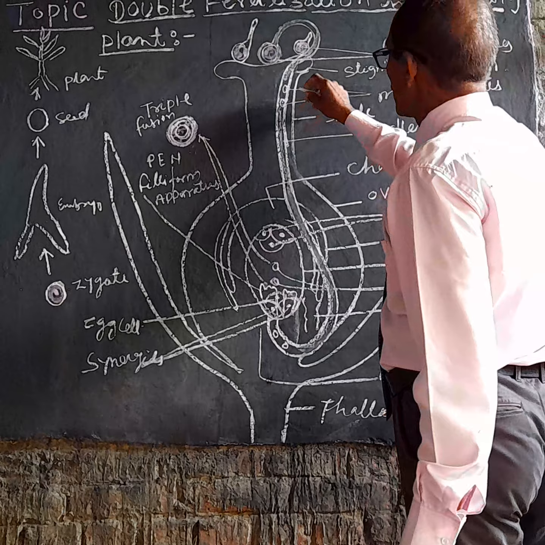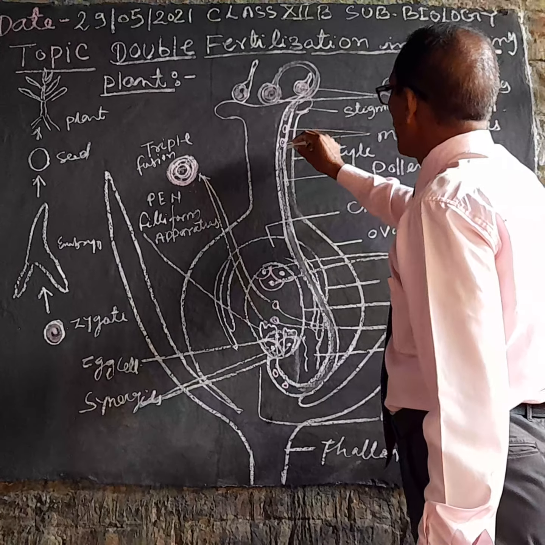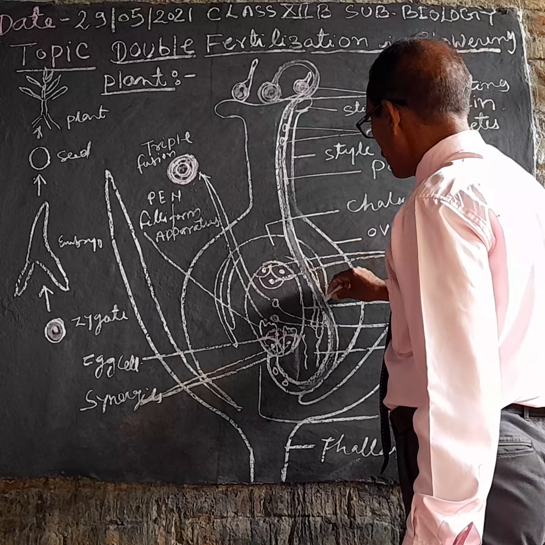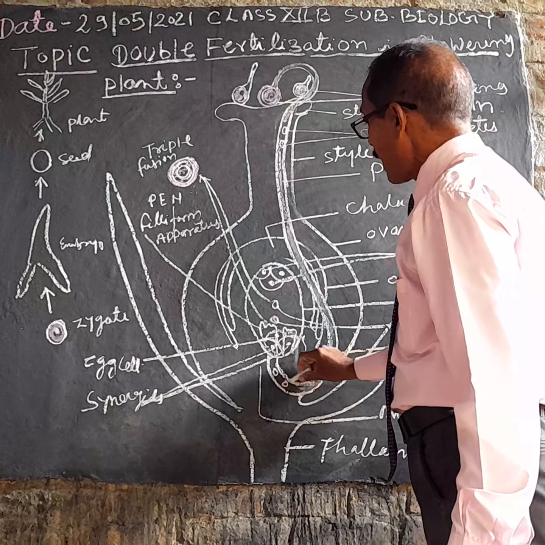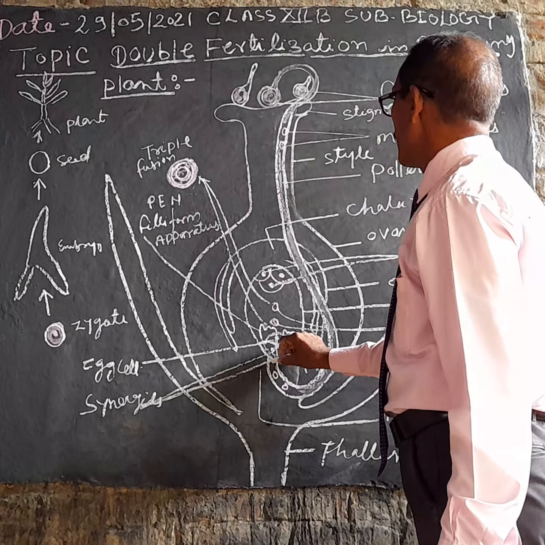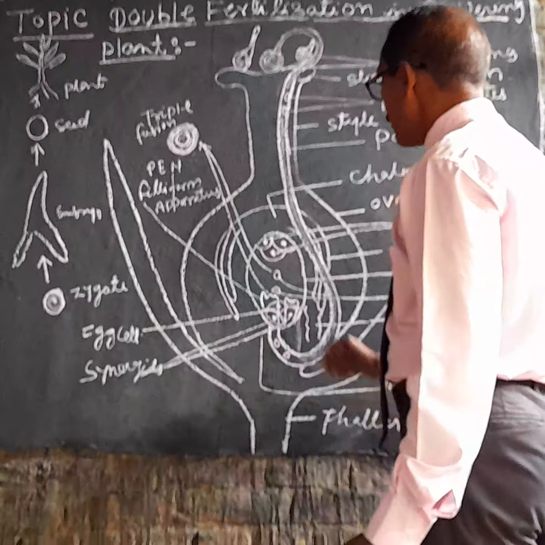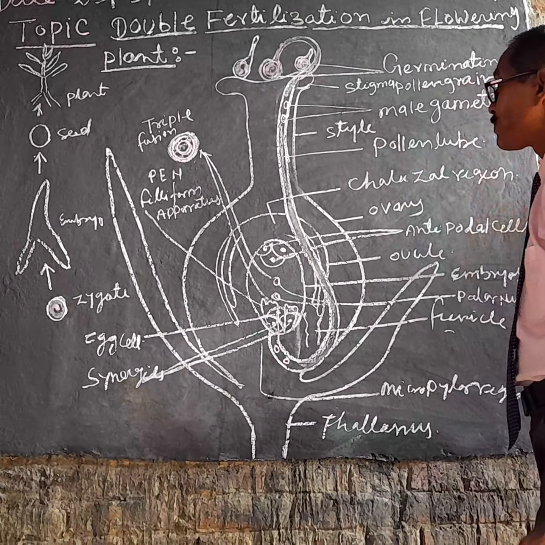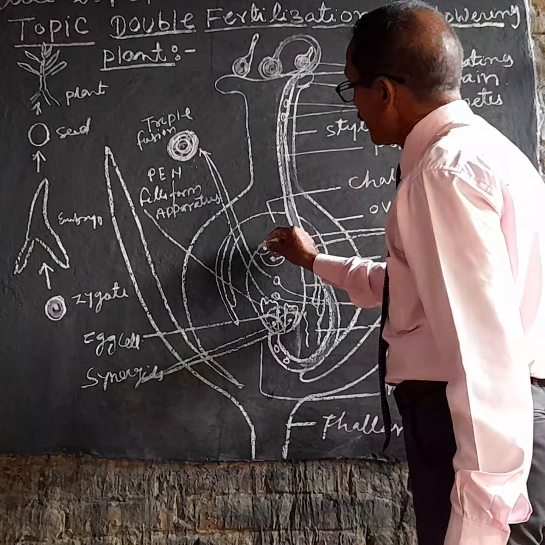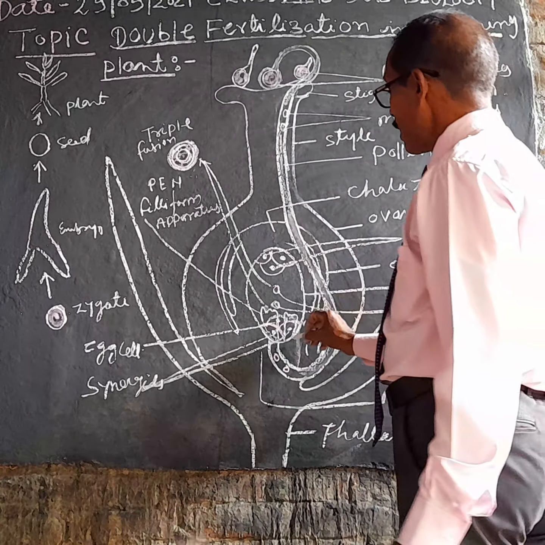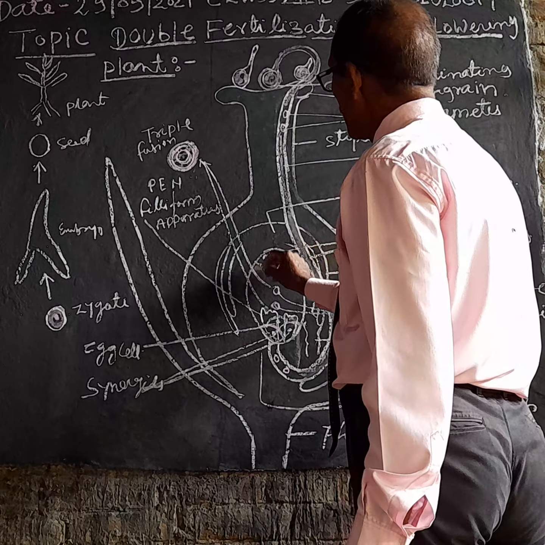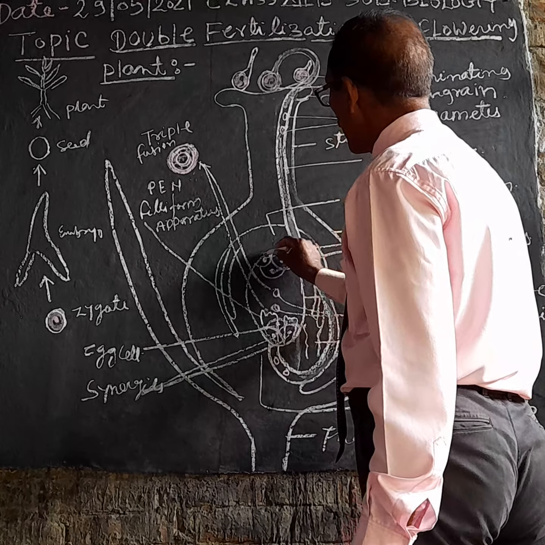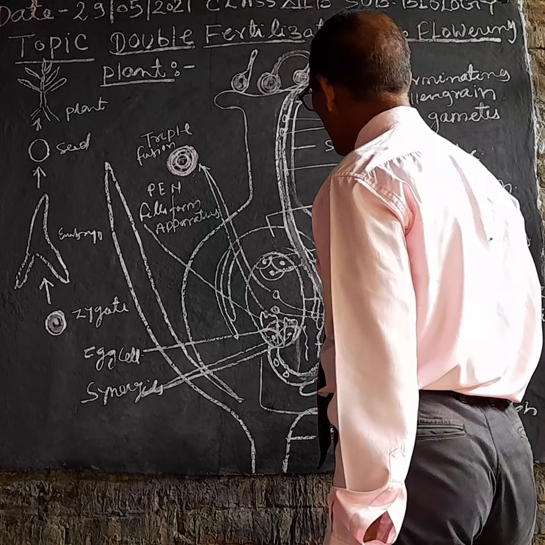Both male gametes are carried by the pollen tube towards the micropylar region of the ovule. Inside the ovule there is a particular structure known as the embryo sac.